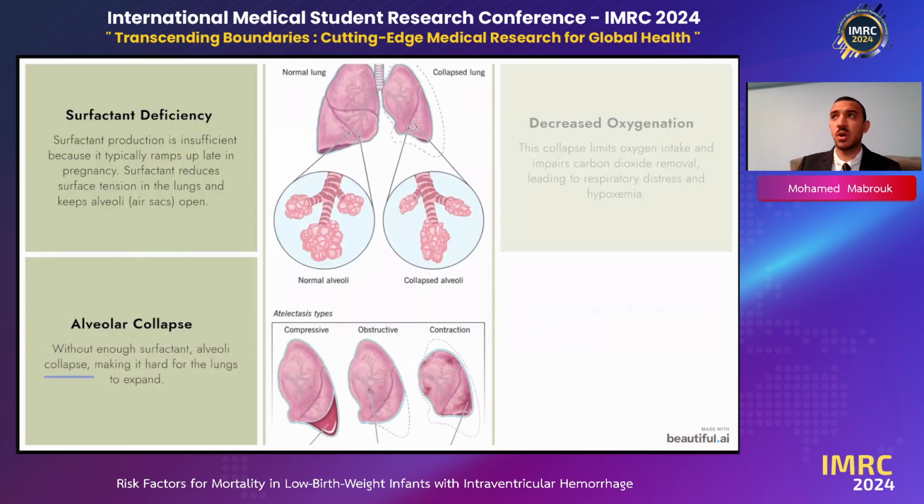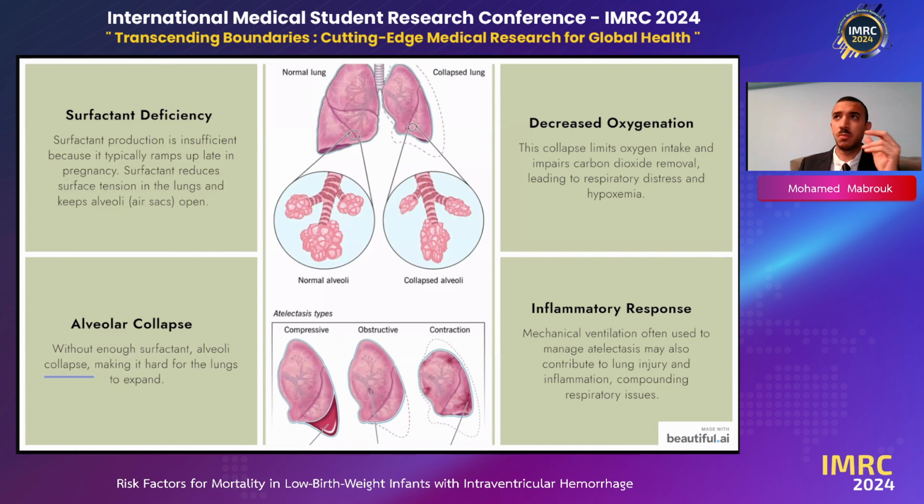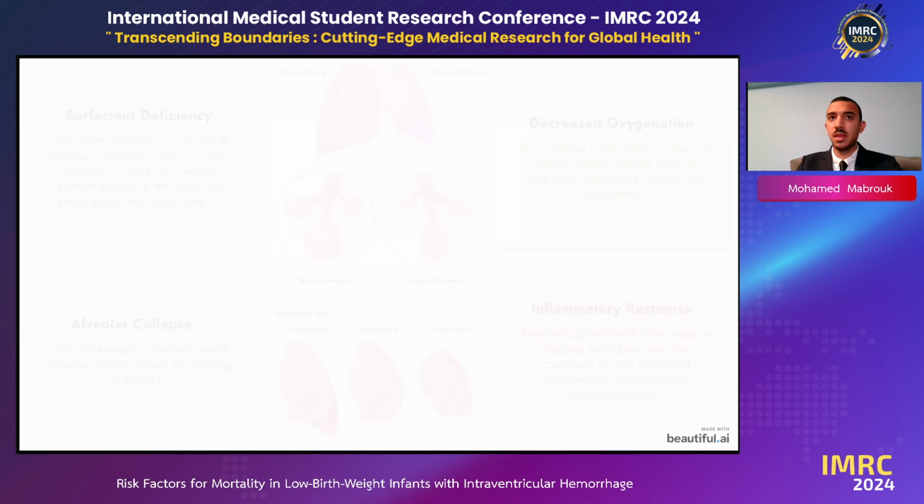Moving on to the next one, we have atelectasis, which is mainly characterized by a surfactant deficiency. Surfactant helps in reducing the surface tension in the lungs, which keeps the alveoli open. When you don't have enough of it, it makes it hard for the lungs to expand, which will decrease oxygen and increase the carbon dioxide in the blood by impairing its removal, which will often lead to lung injury and inflammation.